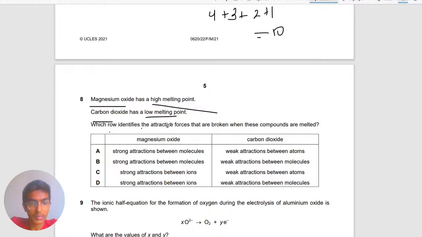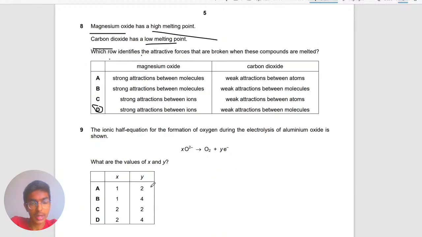For carbon dioxide, it's a low melting point, so it should have a weak attraction between the molecules. Okay, because for magnesium oxide, we're having a look at the ions, and with carbon dioxide, we're having a look at molecules, CO2, sorry. So the answer would be D. Yeah, should be D, because high melting point means strong, low melting point means weak. Okay, so high temperature means it's harder to break down an ion or something like that. So hopefully you understand that again.